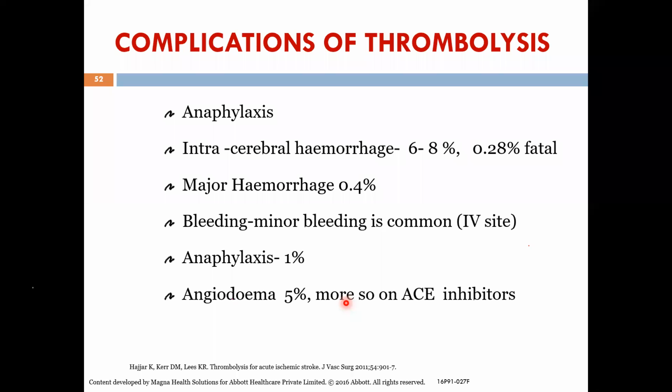That means if the patient is able to understand and say yes or no. If the patient is not able to talk but can understand, then you can ask the patient to sign. If the patient is not able to sign, you can have a thumb impression as a consent. If the patient is not able to understand, then you have to get the consent from the next of kin. Okay, you have to explain that 6 to 8% of them can go in for cerebral hemorrhage and 3% can go in for anaphylaxis. Both of these will be life-threatening. Major hemorrhage is, thankfully, only 0.4%. Most of the time we can manage the hemorrhage. Okay. So next slide, please.